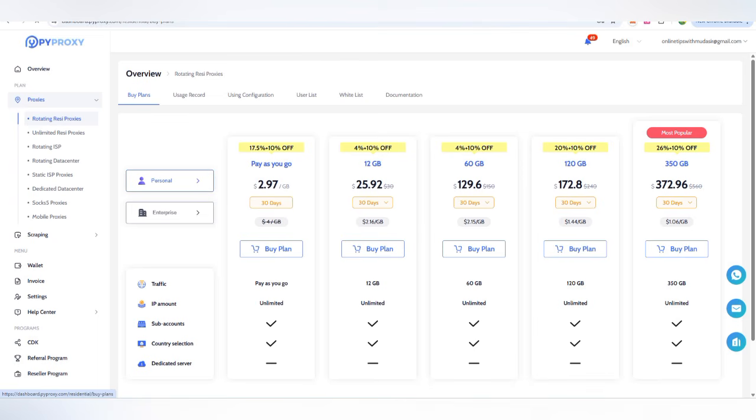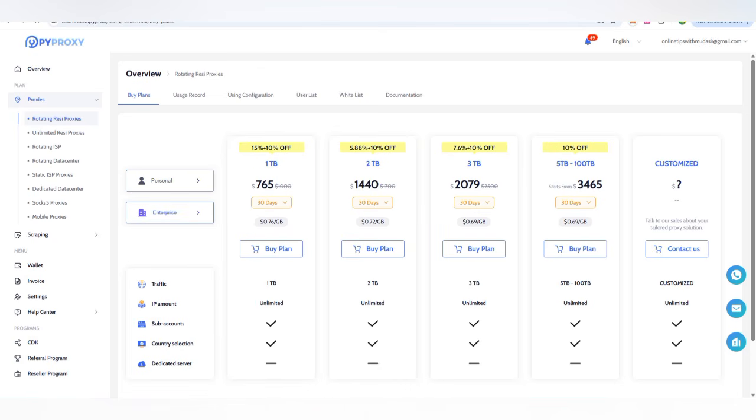You have to click on it, and now you can check this is starting from $2.97 per GB. For 30 days it will be valid, pay as you go, unlimited IP amount. This is also for personal use, but if you need enterprise, that is also available in TB. You are going to get residential in TB amount, and you can also customize it at the end.